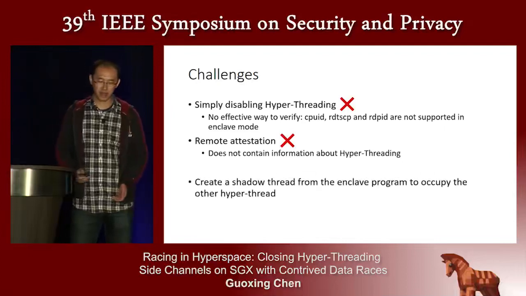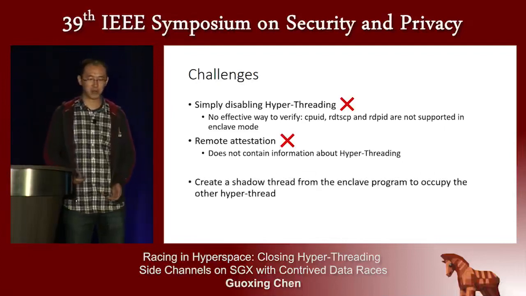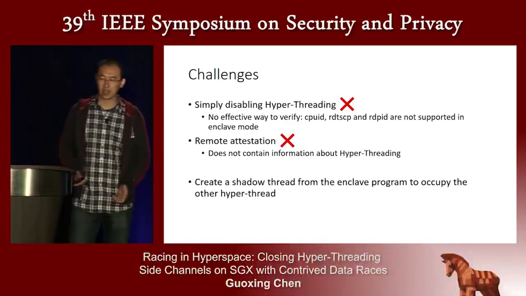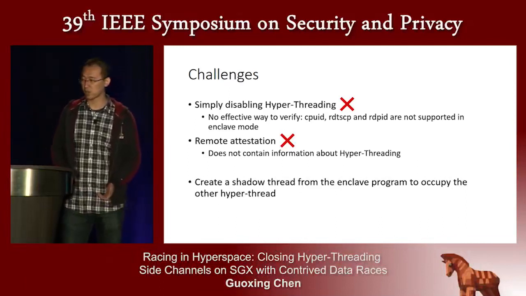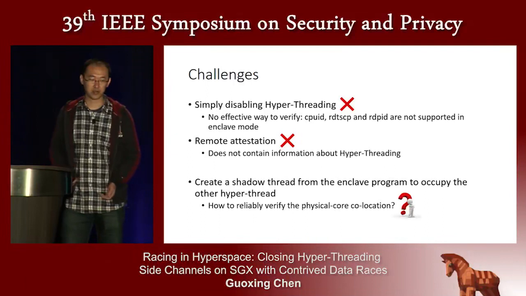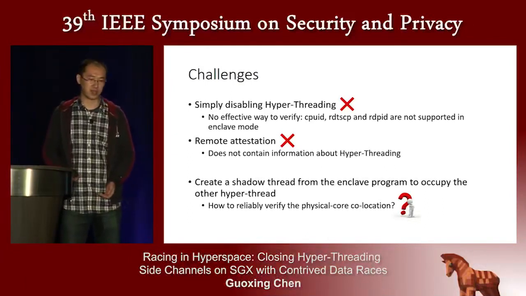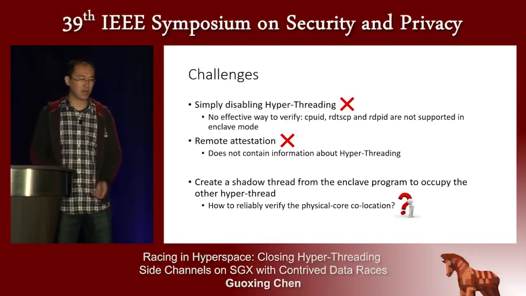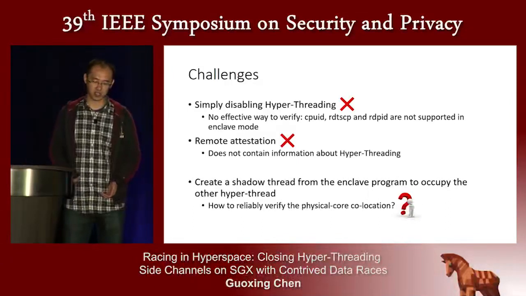So one viable solution is to create a shared thread from the enclave program and ask the OS to schedule it on the other hyperthread, so that no other process could share the same physical core with the enclave program. However, it's very challenging to reliably verify the scheduling arrangement by the untrusted OS. So we need a reliable physical core collocation test.